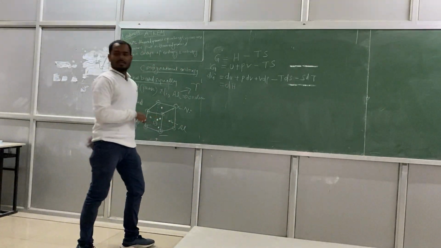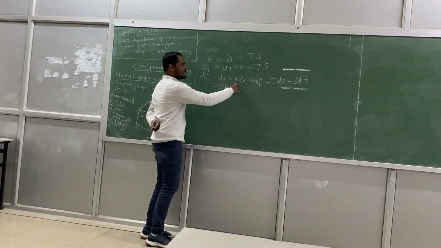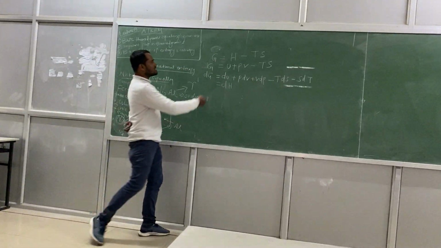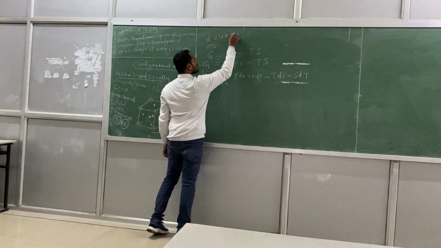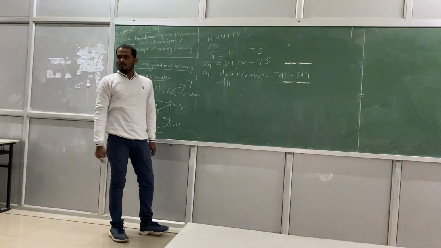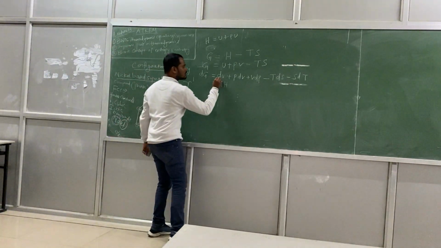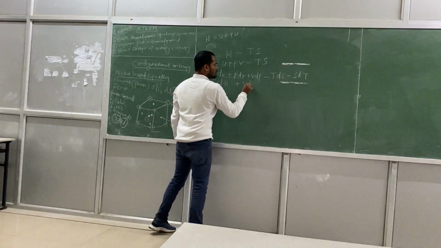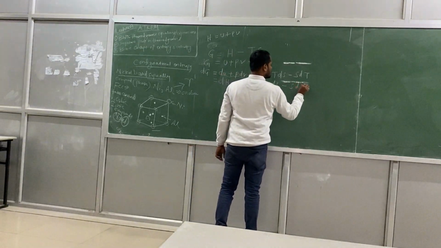Sir, dH, yes or no? dU plus PdV I can write dH. Yes, sir. Obviously, right? Because H is equal to U plus PV, so dH is equal to dU plus PdV. It is okay. This one: dH plus VdP minus TdS minus SdT.